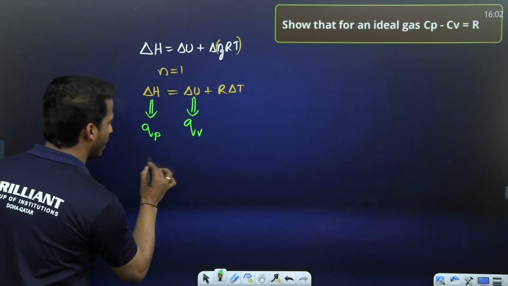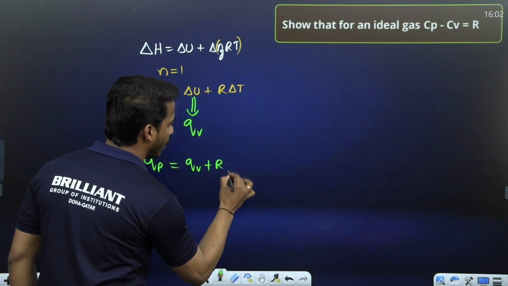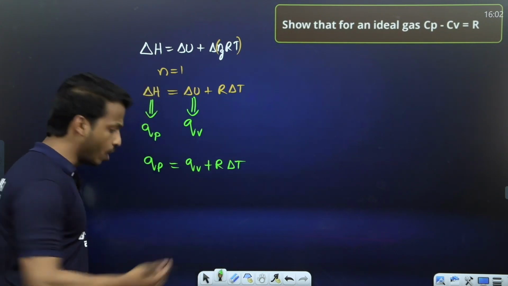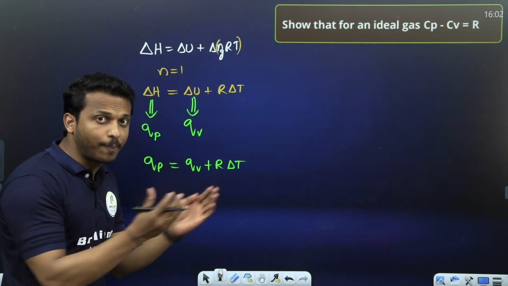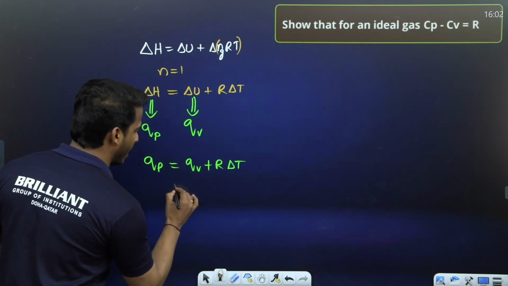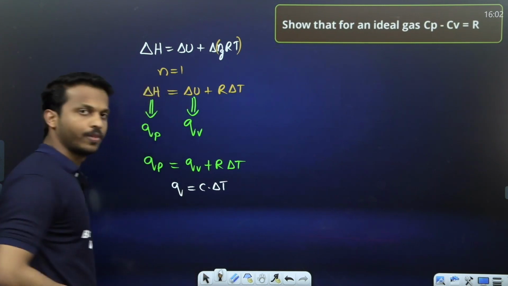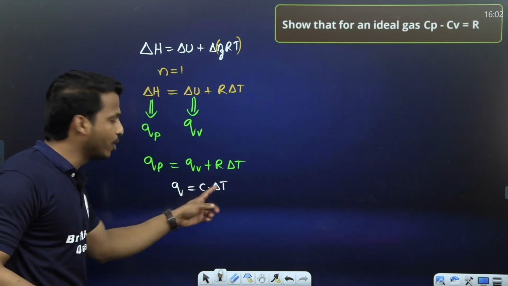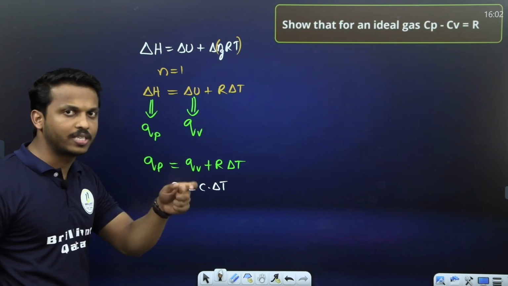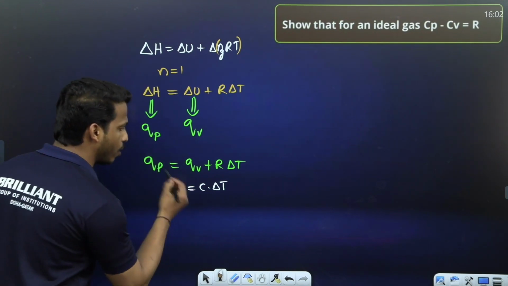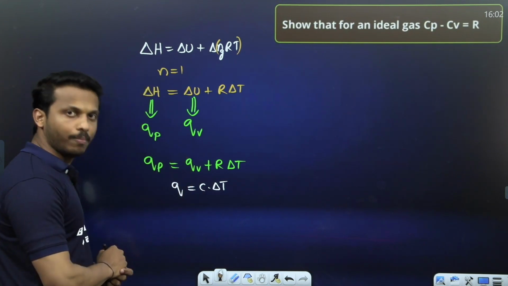So what can we write? Qp equals Qv plus R into delta T. Yes or no? We have an equation from the heat capacity area. In heat capacity, we may study that Q is equal to C into delta T. If it is molar heat capacity, you may study Q equal to n C delta T, like that. So Q, the heat, is equal to heat capacity into change in temperature.